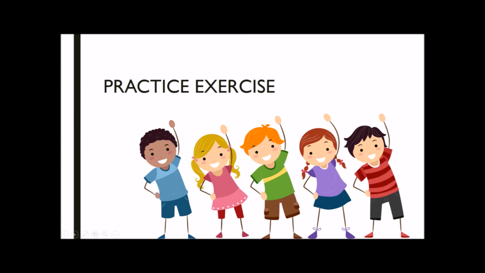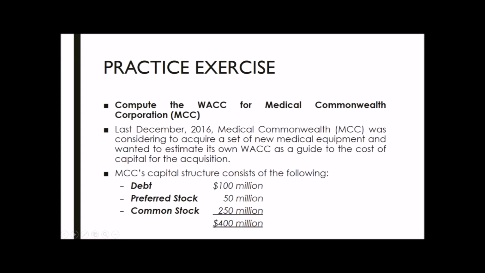To practice this formula and help you exercise as well, let us use a practice exercise. Compute the WACC for Medical Commonwealth Corporation or MCC. Last December 2016, Medical Commonwealth was considering acquiring a set of new medical equipment and wanted to estimate its own WACC as a guide to the cost of capital for the acquisition. MCC's capital structure consists of the following: debt, 100 million, preferred stock, 50 million, common stock, 250 million, with a total of 400 million as the capital structure.